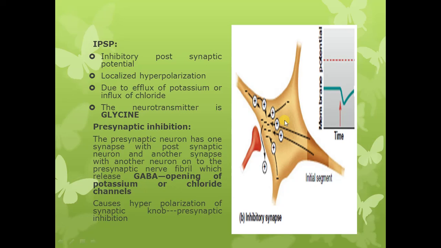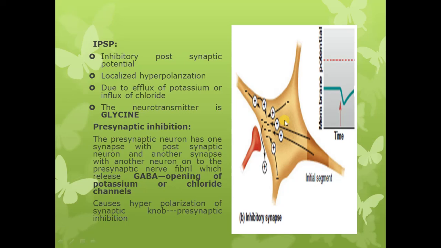The response in the postsynaptic neuron depends upon the type of the receptors that it has. A neurotransmitter can be excitatory if there is influx of sodium into the postsynaptic neuron, or inhibitory if there is efflux of potassium or influx of chloride into the postsynaptic neuron.